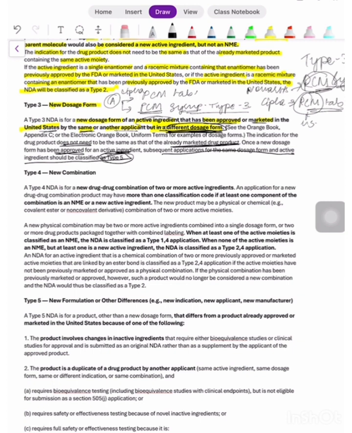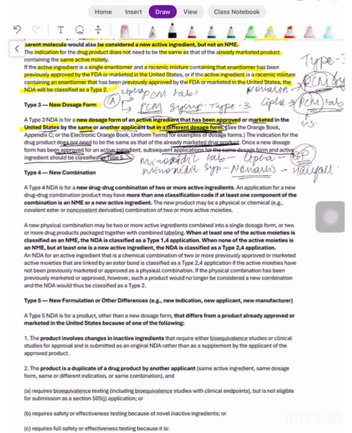Now, for example, minoxidil tablet by Cipla was launched and marketed in the US for blood pressure related issues, but minoxidil syrup was launched by Novartis. They filed their NDA under type 3, but they are trying to solve the hair fall problem with this.